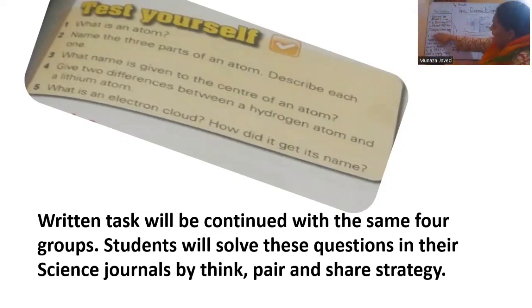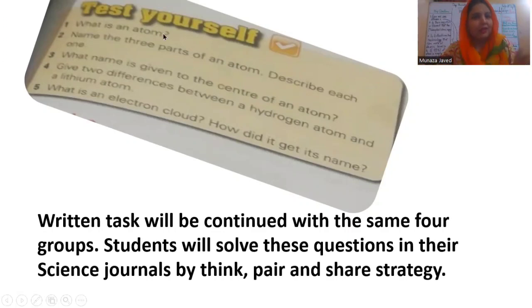And you will leave the blank page because I will give you homework. Draw atoms of hydrogen, helium, and lithium there. Okay, now what is the first question? Groups will be there, 4 groups. The group who will find out the answers of these 5 questions first will be given a sentence.